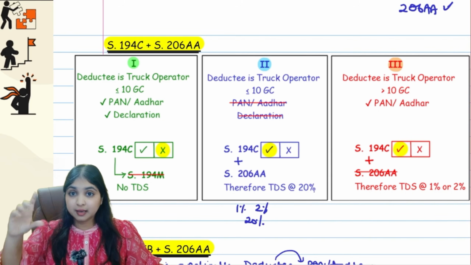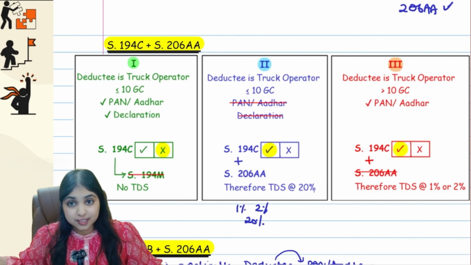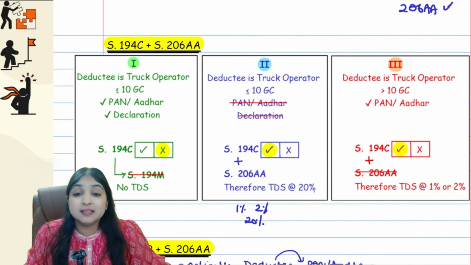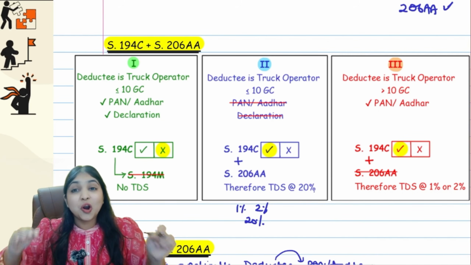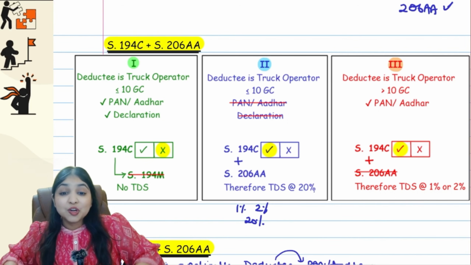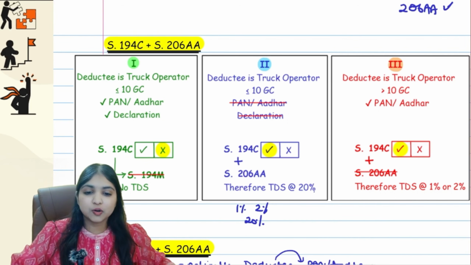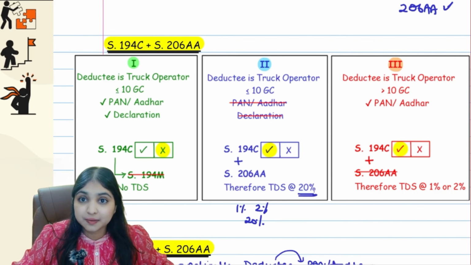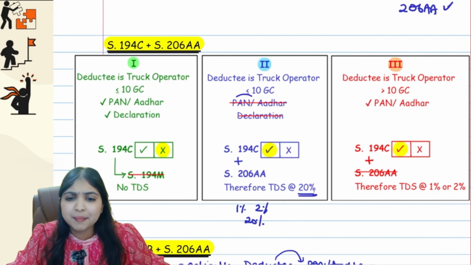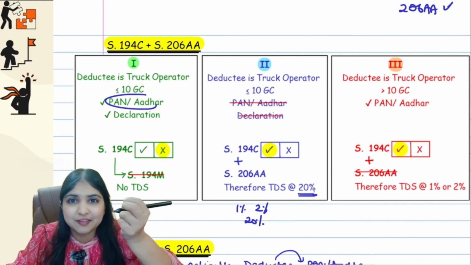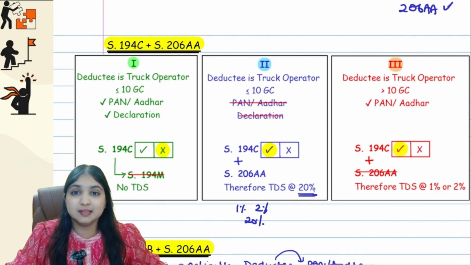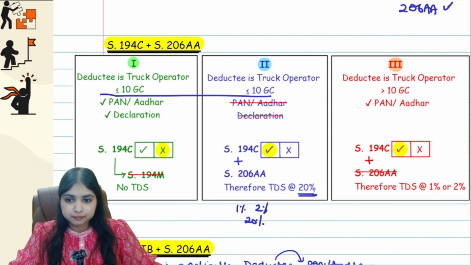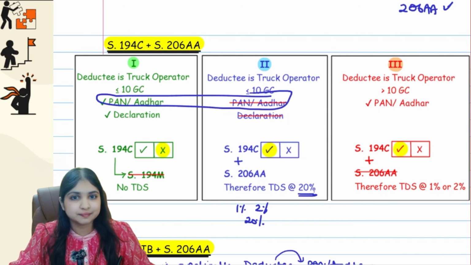So in the special situation in 194C, if the truck operator is neither giving PAN nor giving Aadhaar, then not only will 194C apply, 206AA will also apply, because of which the TDS rate will become 20%. On the other hand, if he gives PAN, Aadhaar, at least one, 194C itself will not apply, no TDS will apply. So 0 TDS here, 20% TDS here, because of one mistake.